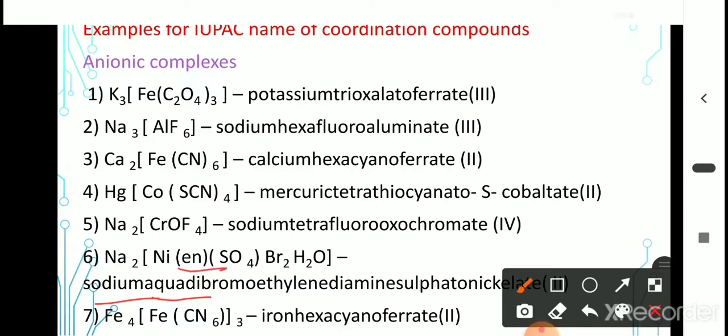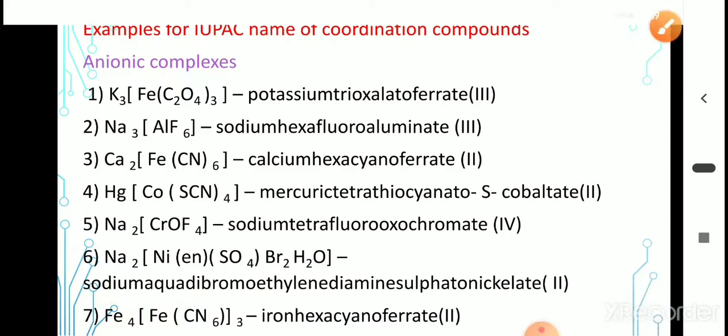Aqua, then bromine, therefore dibromo. Aqua, dibromo. Next, en means ethylene diamine, therefore ethylene diamine. Then the ligand is sulfate. Sulfate is an anionic ligand, therefore we write sulfato.